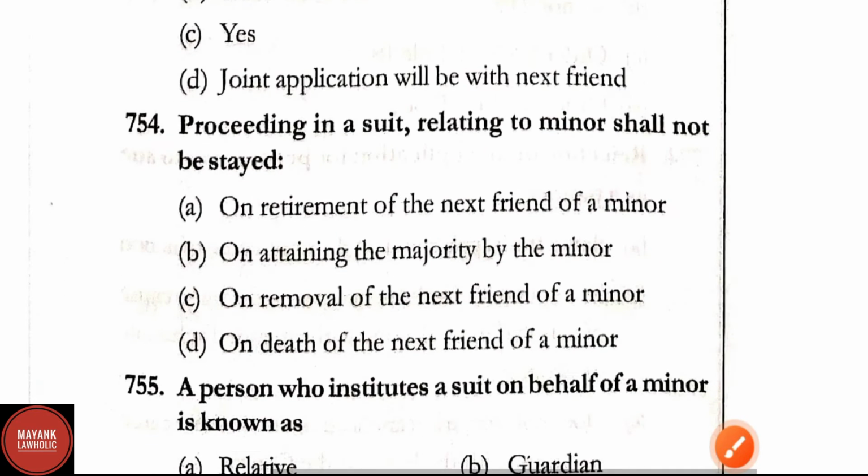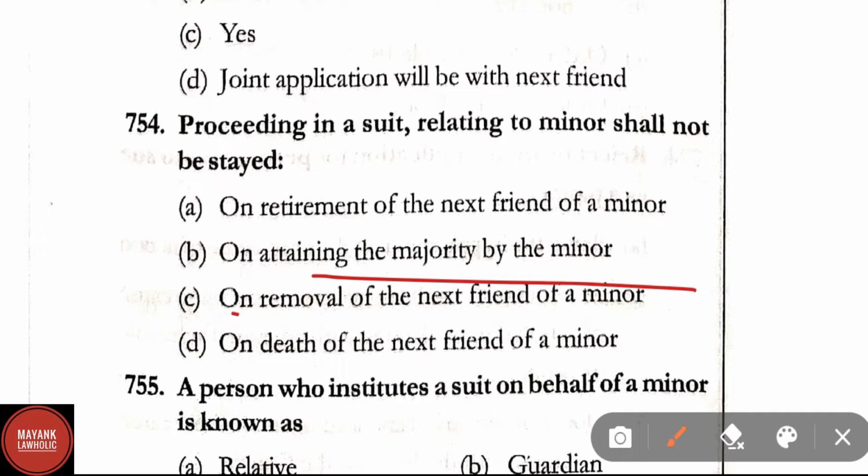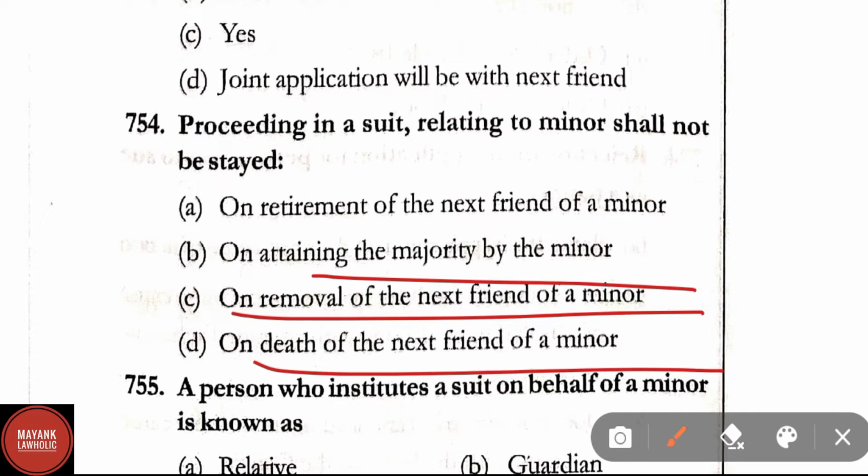Question number 754. Proceeding in a suit relating to minor shall not be stayed. Option A, on retirement of the next friend of minor. Option B, on attaining the majority by the minor. Option C, on removal of the next friend of a minor. And option D, on death of the next friend of the minor. Here correct answer is option B, that is on attaining majority by the minor. Proceeding in a suit relating to minor shall not be stayed on attaining majority by the minor.